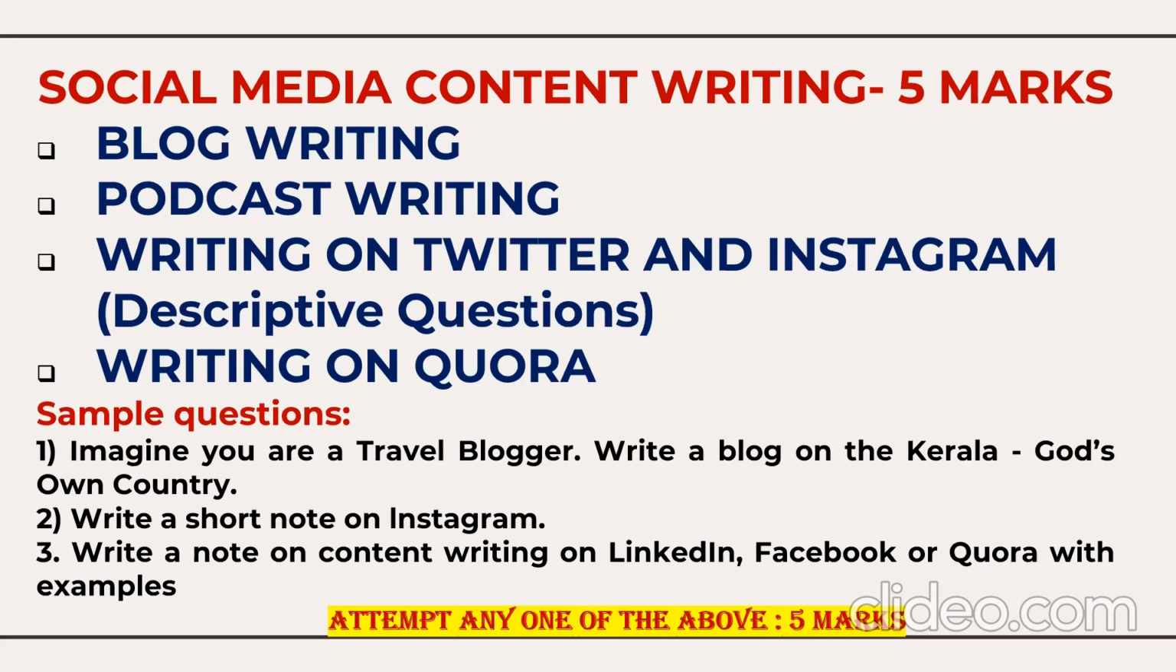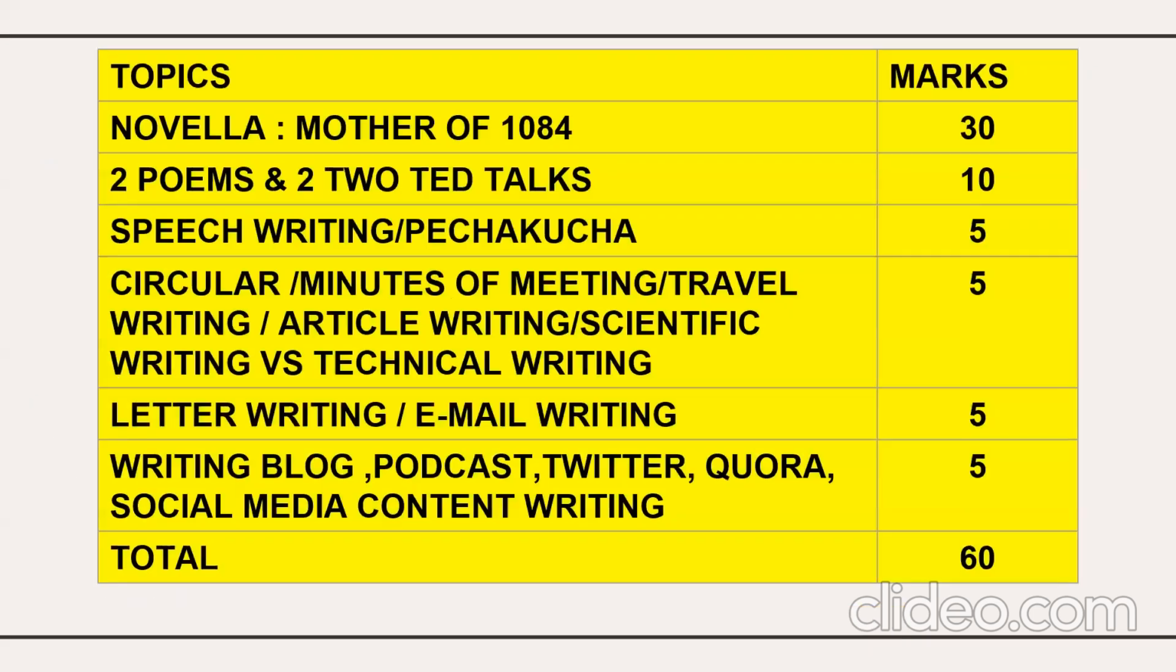So be prepared. This is how you need to prepare with reference to the textbook, or you can collect the content from Google also. Ten lines about Instagram, 10 lines about LinkedIn, 10 lines about Facebook, 10 lines about Quora. That's enough for the 5 marks question. So this is how your question paper blueprint is done.